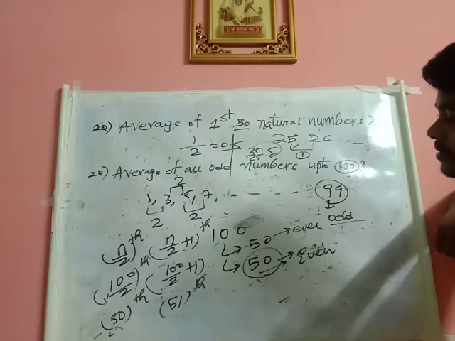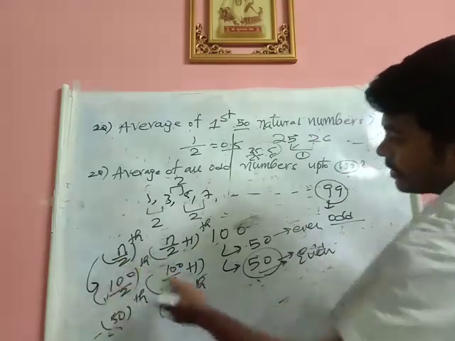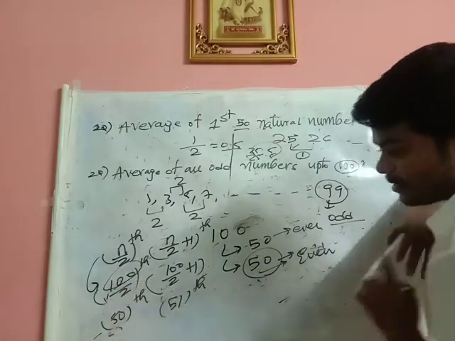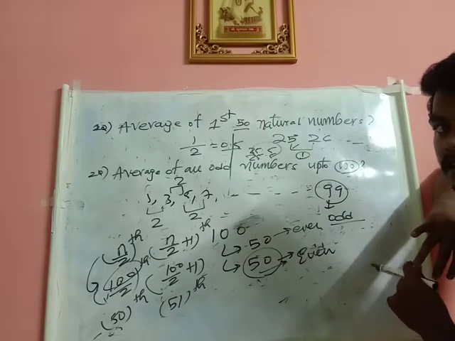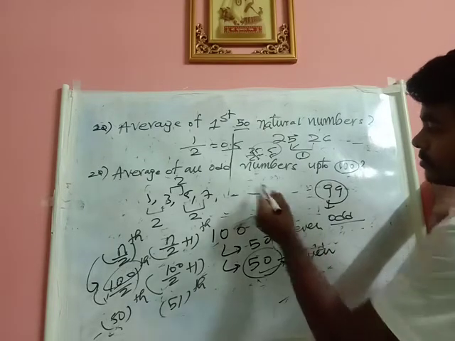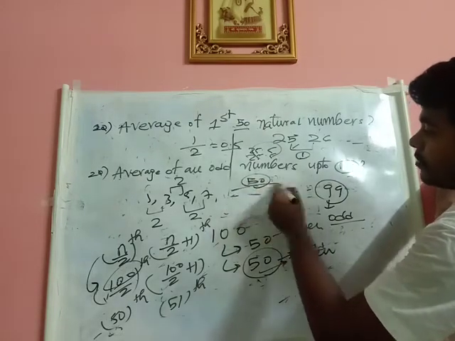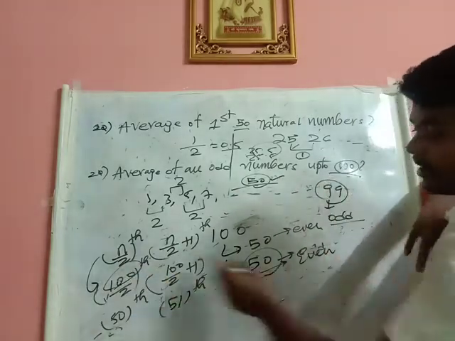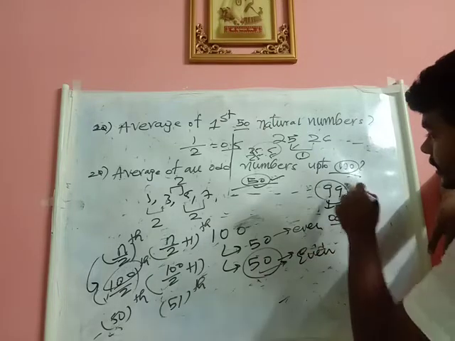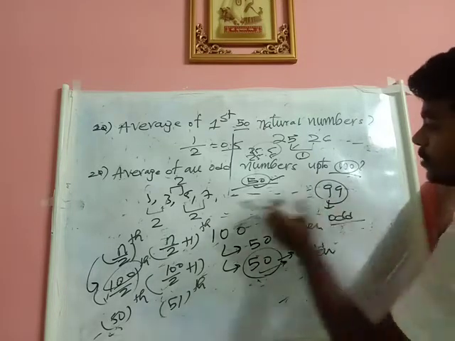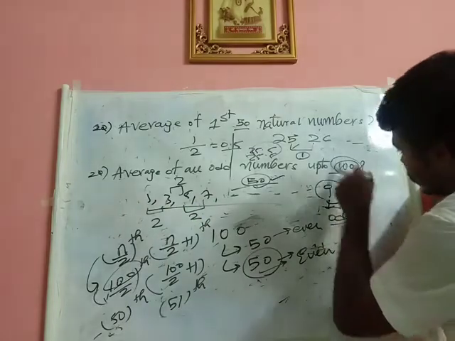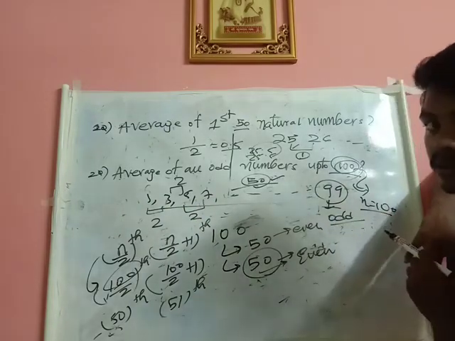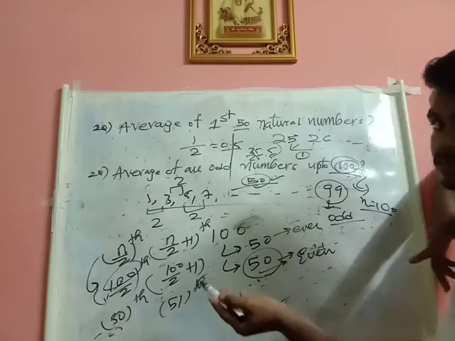Now you tell me, is this the correct procedure to take 100 here? Is this the right process to take 100 here? Definitely not. Because what are my number of terms? My number of terms are 50. Then is it correct to take n as 100? Why I told this now? Because you will be taking 100 initially, because you will not be looking at the series. You will be looking at the question itself and taking n as 100. But that is wrong. You should take n as 50 because my number of terms are 50.